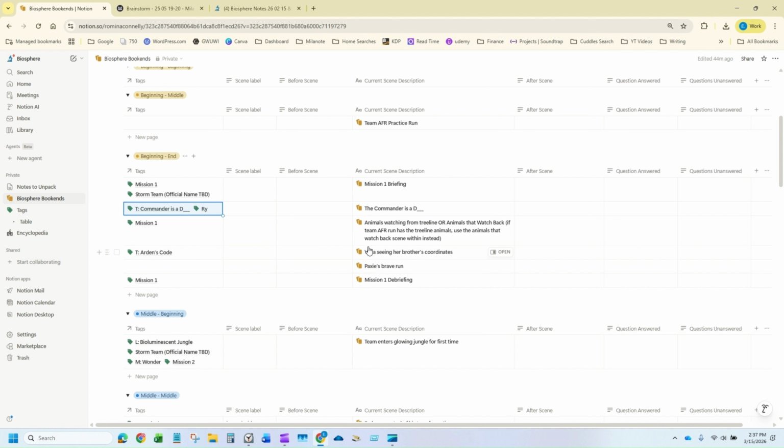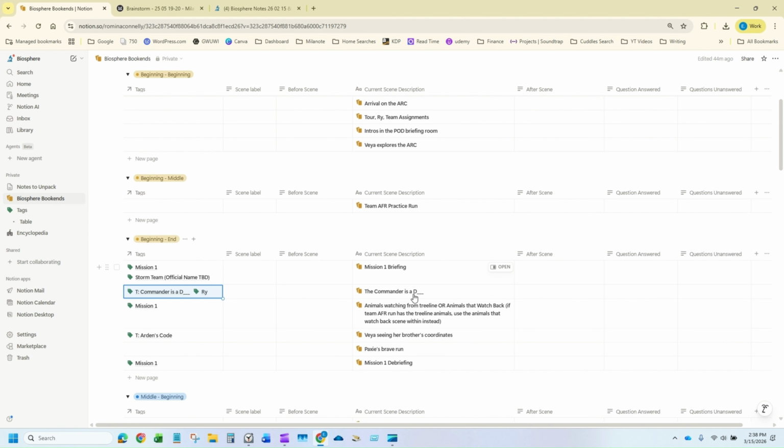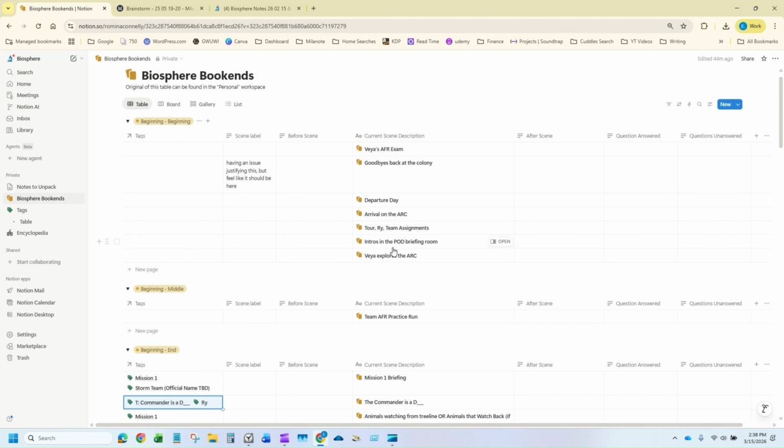So stuff like this, I know Vea's in there. I know Paxy's also going to be in there, but I don't need to list that out. But I do need to keep track of Arden's code because that hasn't cemented in my brain yet. So this column represents all the things that I want as anchors, but I don't want to be obligated to fill it out if I don't need to. But obviously, as I'm writing out the scenes later on, I wanted this entire database to be versatile as well.